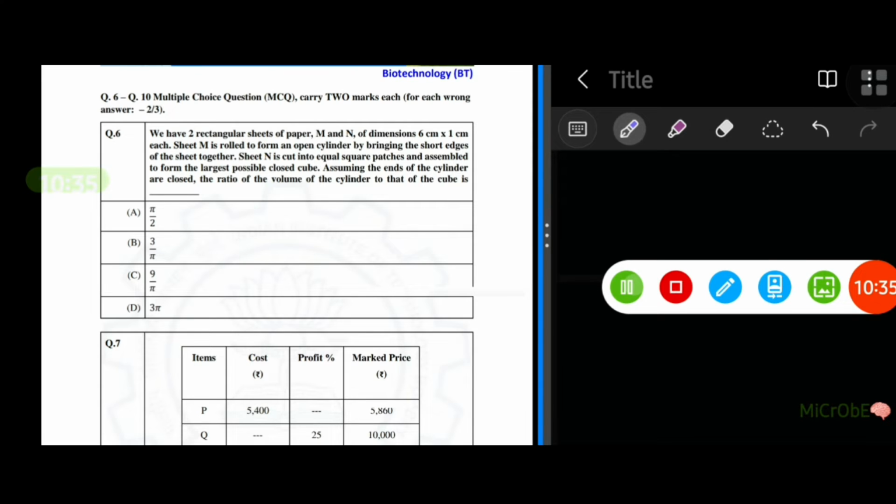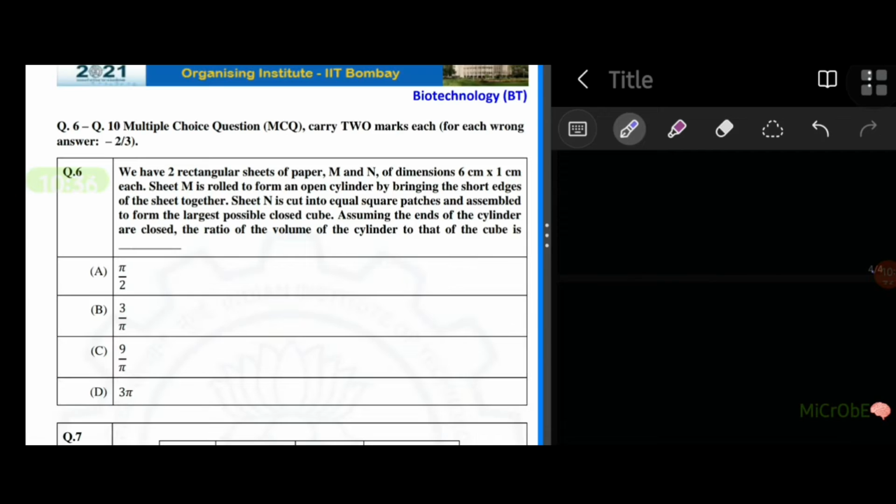Moving on to next question. C. Moving on to next question. C. Moving on to next question. So this is a 2 marks question.